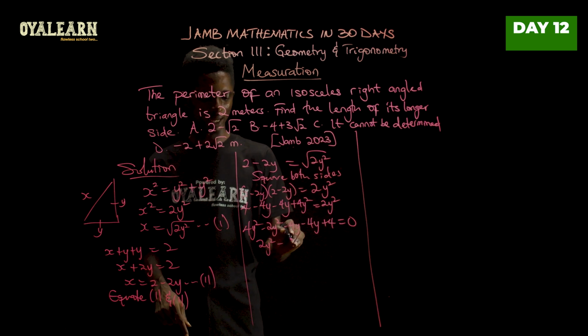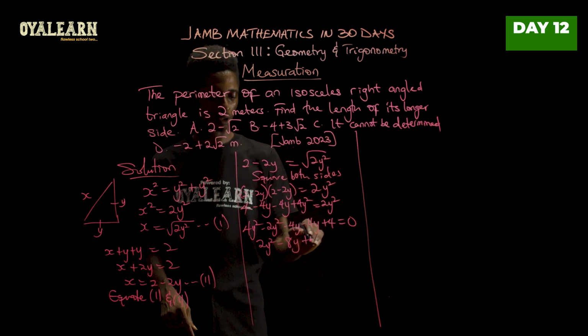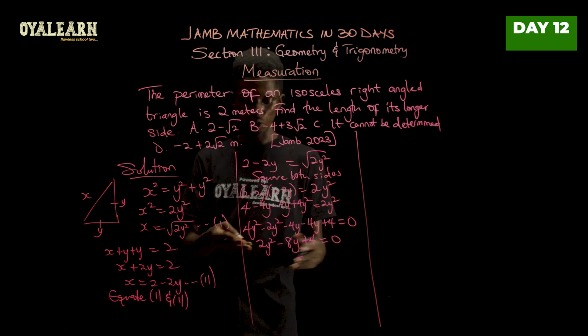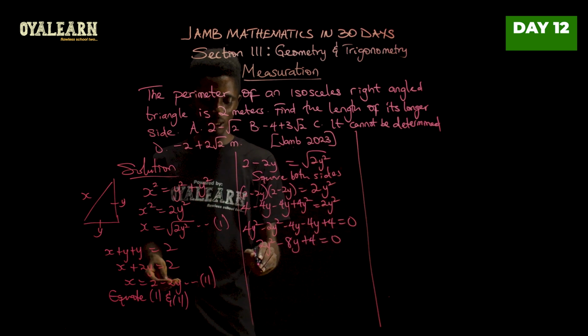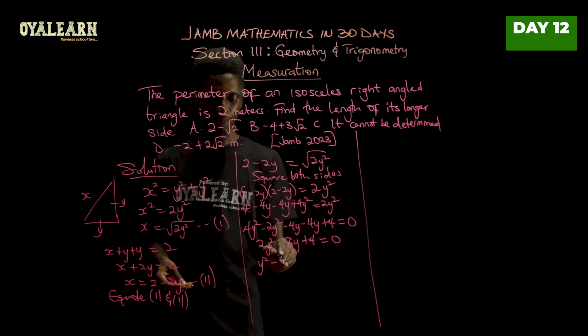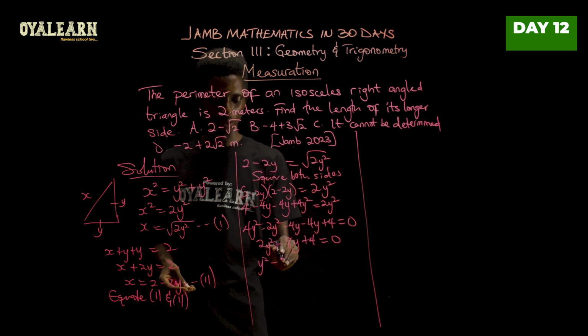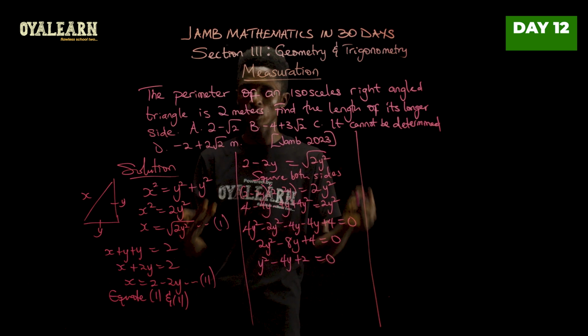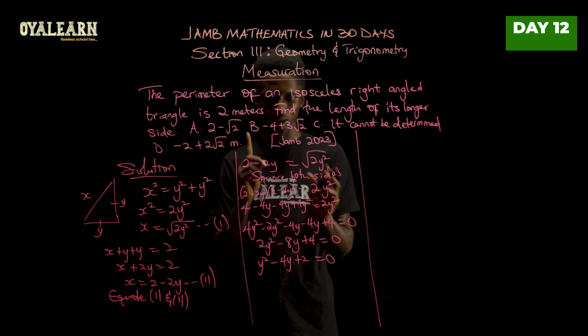Minus 4y, that's minus 8y. Then plus 4 equals 0. At this point, we can divide through by 2 to simplify the equation even further. That way, y squared minus 4y, and this divided by 2 will give us 2. So it's still the same equation. I only divided through by 2.